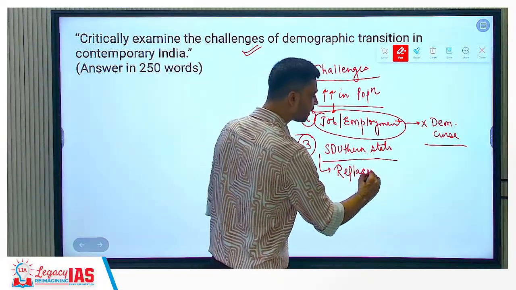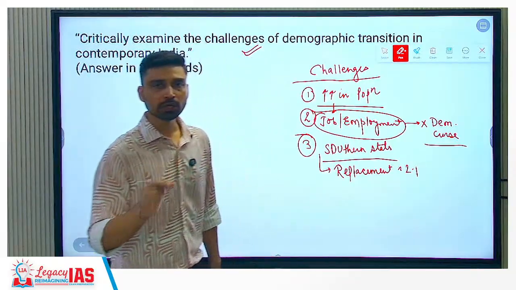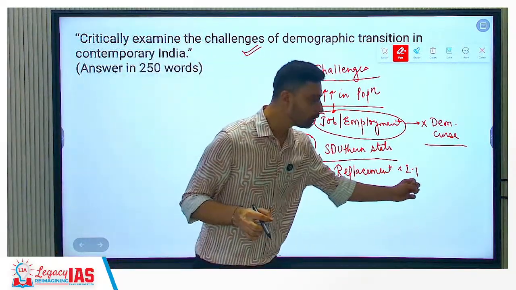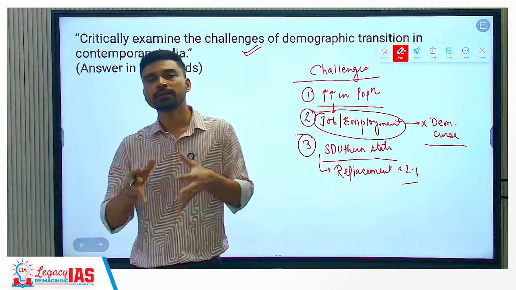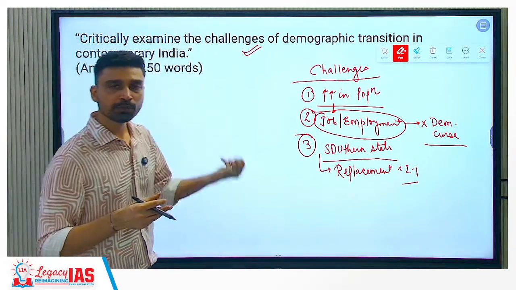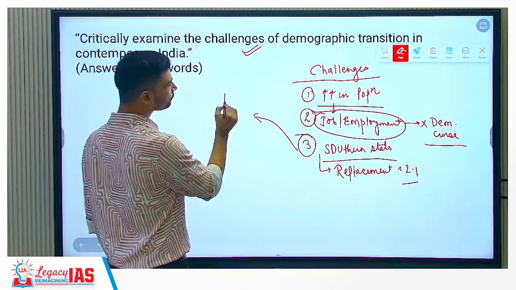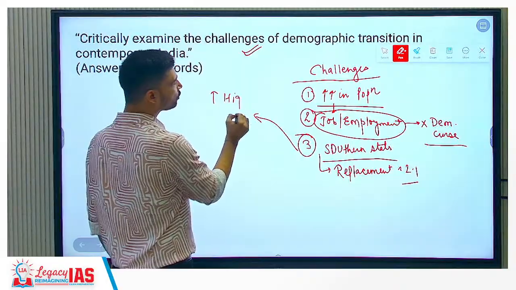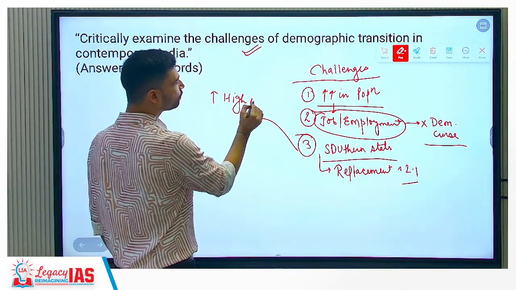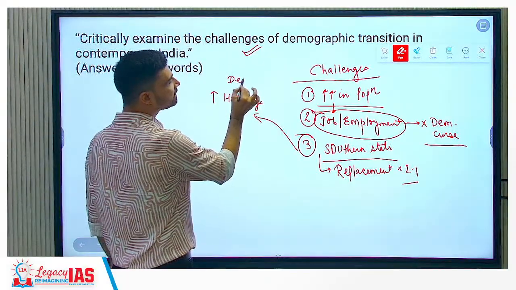The replacement rate of population, that is about 2.1. So when the total fertility rate falls below 2.1, in the future, there will be shortage of workforce. There is more number of old age people, aging population, less number of working population. So they are going to face this problem, because if the percentage of the high age population, right, the retired population is higher, that means dependency would be higher.